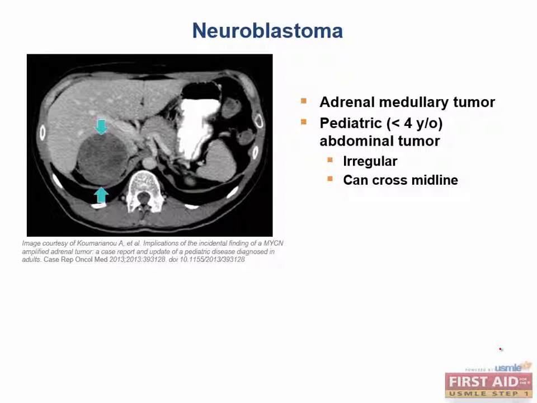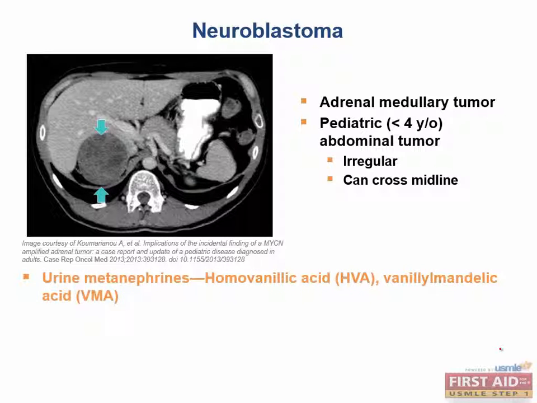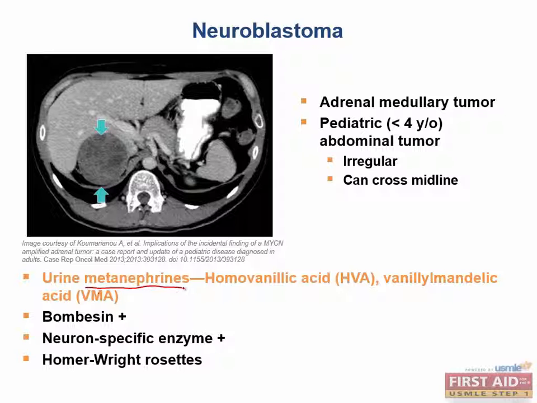here are some factoids on neuroblastomas that you should definitely make flashcards of. First of all, while there usually aren't enough catecholamines to be highly symptomatic, there are usually enough to where you find catecholamine metabolites, otherwise known as metanephrines, in the urine. This isn't sensitive enough to use as a rule-out. Remember, these immature cells aren't actually very good at synthesizing catecholamines. The other markers that you should know about are bombesin and neuron-specific enolase, which makes sense because the adrenal medulla is practically a sympathetic ganglion anyway. You can supposedly see Homer Wright rosettes on a slide, but I would honestly just know the name. I've never been able to see them.